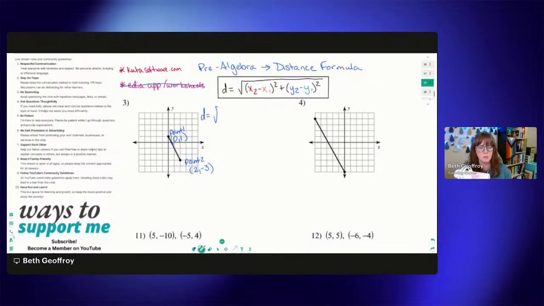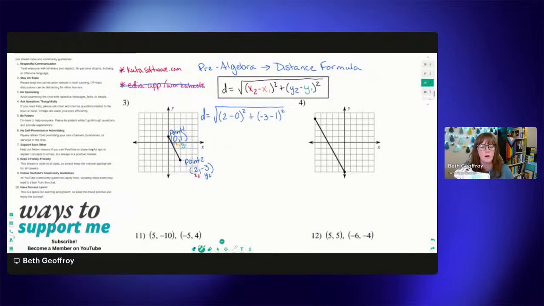So distance equals the square root of, let's go ahead and label our points as well. So this is x2 because that's the second point and that's the x value from that second point. This one is x1, the x value from the first point. This is y1. And then in blue, we're going to do y2. So x2 is 2 minus x1 is 0, and then we're going to square that. And then in our second set of parentheses, y2 is negative 3, and we're going to subtract y1, which is 1, and then we're going to square that.